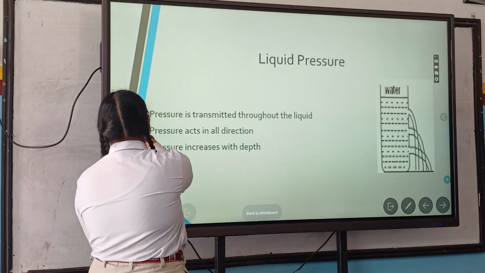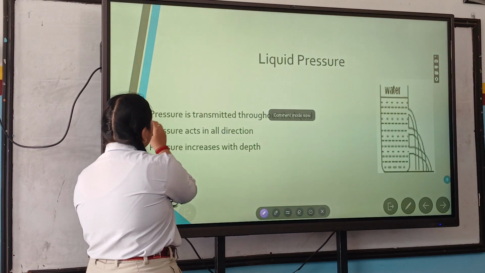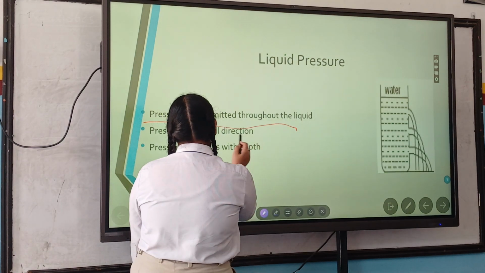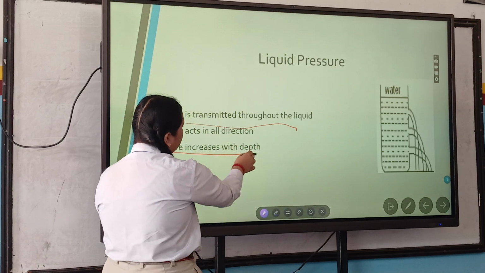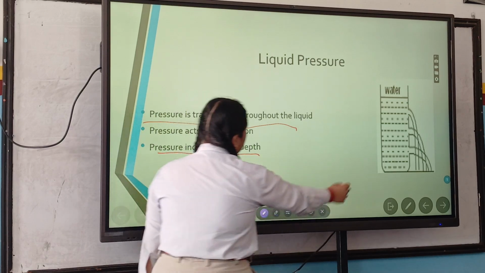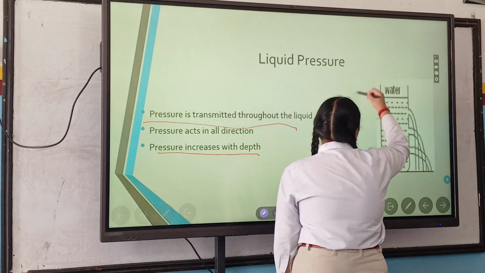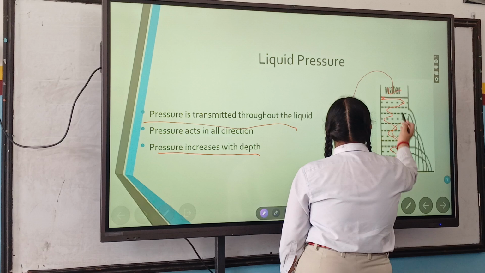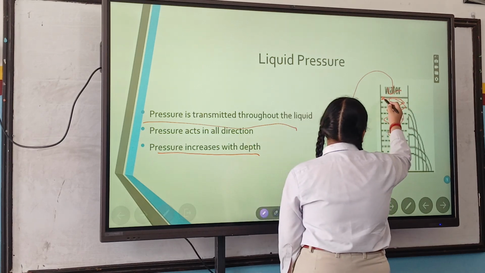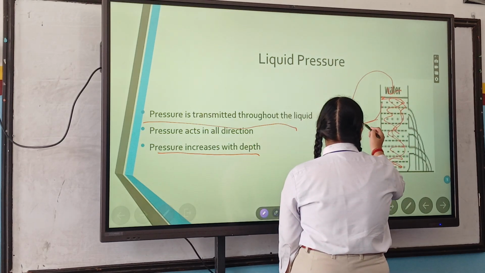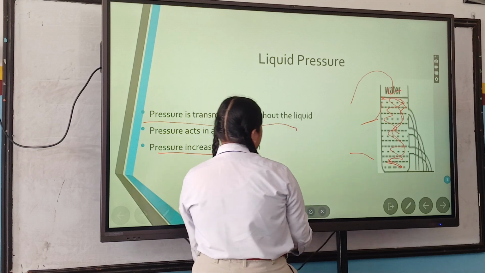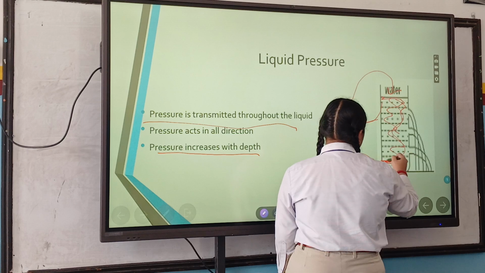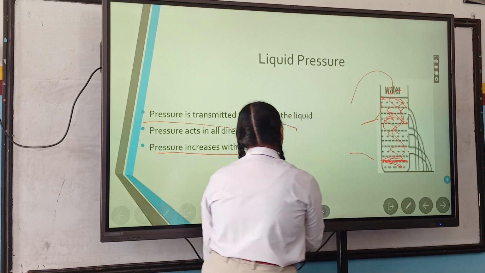Liquid pressure. Pressure is transmitted through the liquid. Pressure acts in all directions. Pressure increases with the depth. So in this picture, if we pour some liquid right here, the pressure will be all over this glass, and this has no direction. It will flow in every direction. And if the water increases, there will be more pressure at the bottom than at the upper side.